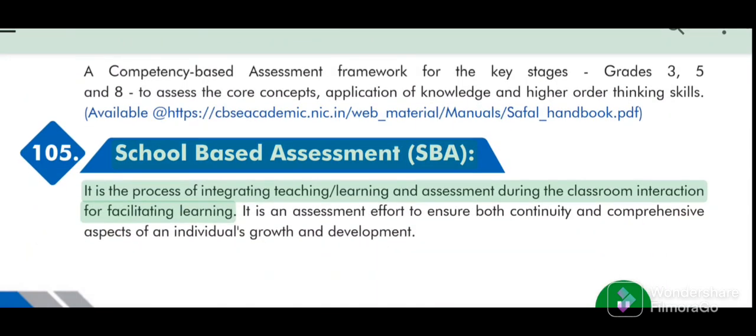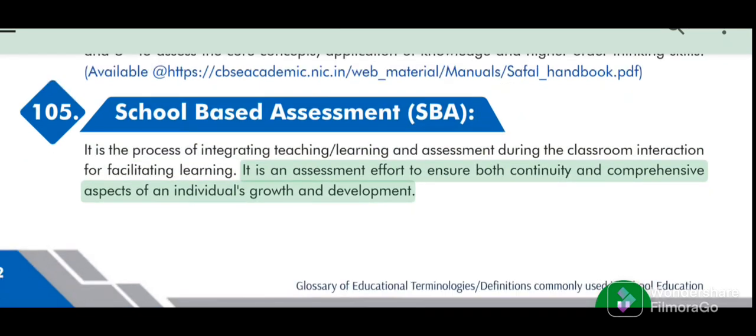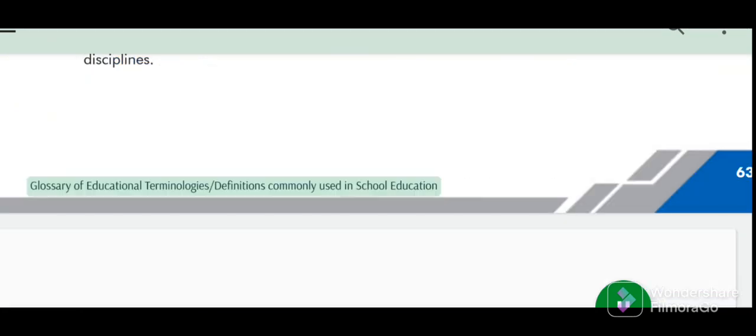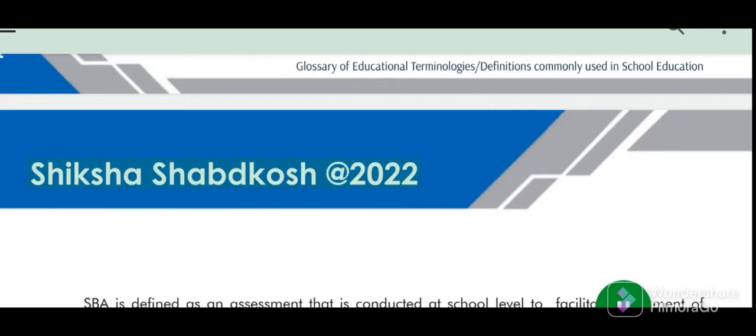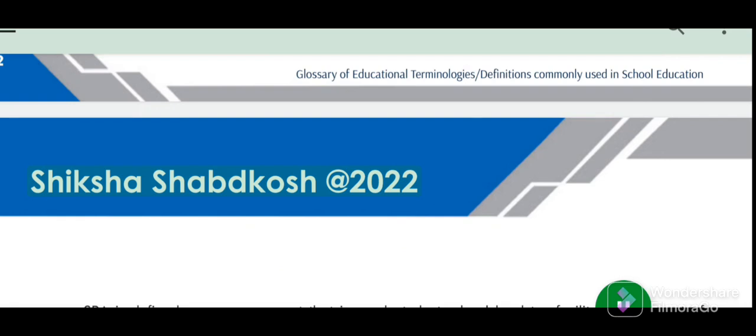105. School-Based Assessment (SBA). It is the process of integrating teaching, learning and assessment during the classroom interaction for facilitating learning. It is an assessment effort to ensure both continuity and comprehensive aspects of an individual's growth and development. Glossary of educational terminologies, definitions commonly used in school education. 63. Shiksha Shabdkosh 2022.